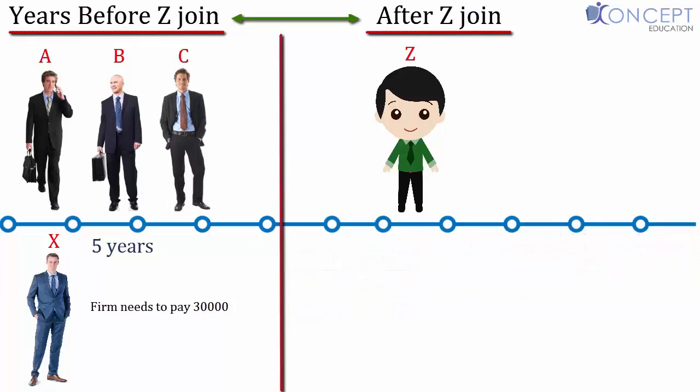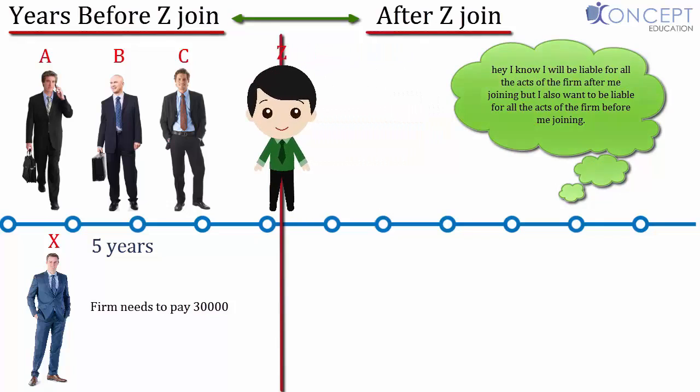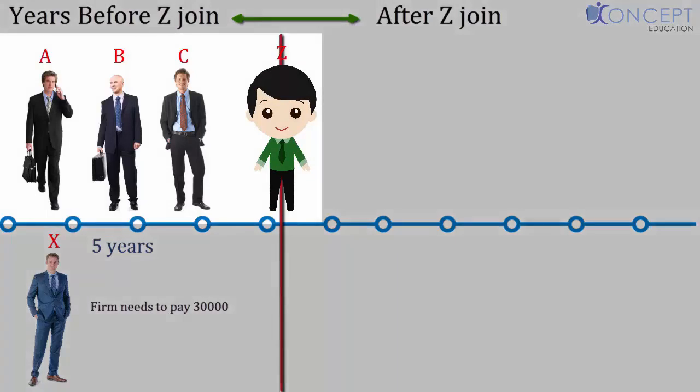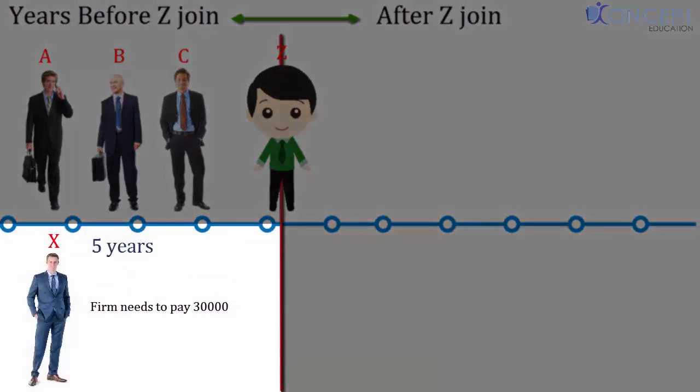So if Mr. Z at the time of his introduction as a new partner agreed that, hey, I know I will be liable for all the acts of the firm after me joining, but I also want to be liable for all the acts of the firm before me joining. But this agreement of being liable even for the acts of the firm before Z joining is between A, B, C and Z and not Mr. X, the creditor. He does not know anything about this.